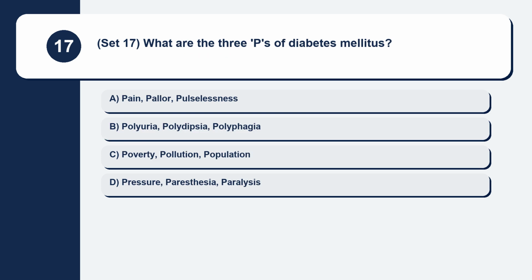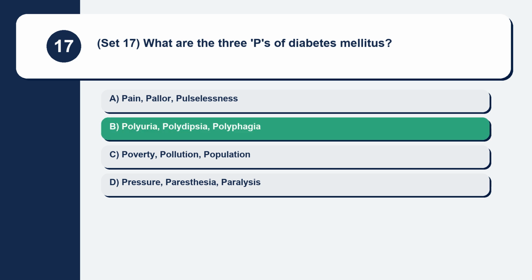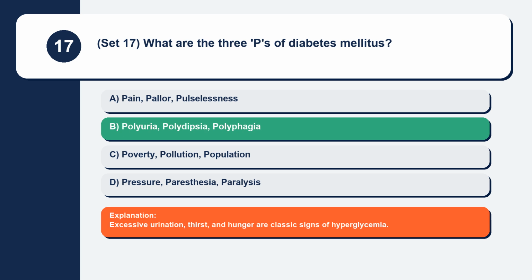Question 17. Set 17. What are the 3 P's of diabetes mellitus? Pain, pallor, pulselessness. Polyuria, polydipsia, polyphagia. Poverty, pollution, population. Pressure, paresthesia, paralysis. Excessive urination, thirst, and hunger are classic signs of hyperglycemia.